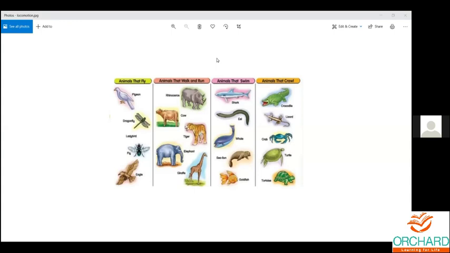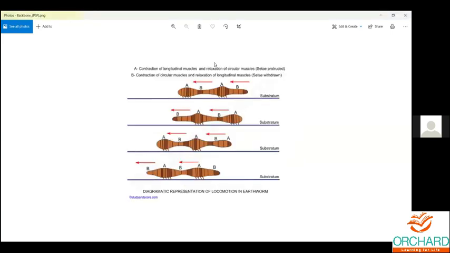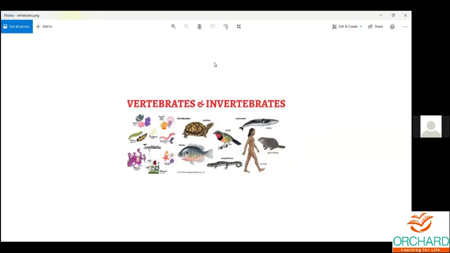And we also talked about why animals move: in search of food, in search of shelter, to protect themselves from predators. We were talking about that during our last class. And also we talked about the skeletal system and its major parts, which make up the body. So that's all the things we talked about during our class. Now we'll move on to the new topic.